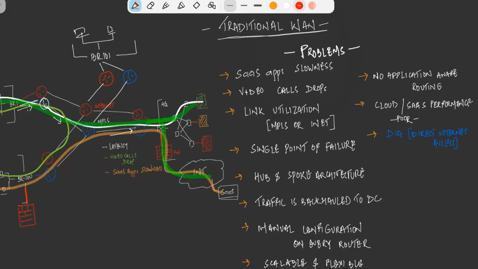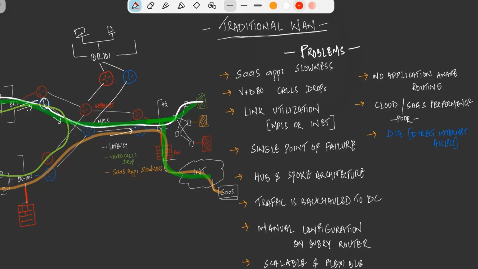So with the growth of the internet, and with all the services going towards SaaS-based applications rather than the on-prem data center where they were earlier hosted, we need an internet service which is not backhauled at the data center, right? We need to have an internet circuit on-prem. So that is what we call direct internet access.